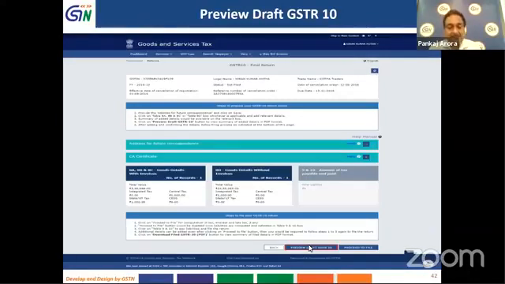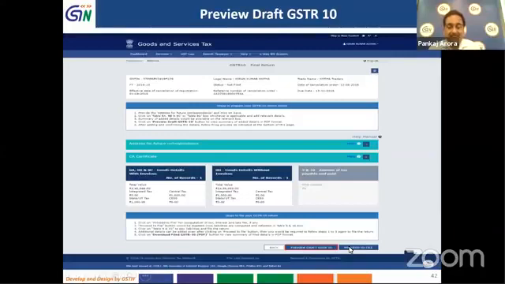And you are required to verify the details, whether all the details entered are complete and correct or not. If there's something needs to be done for modification, you can come back by clicking on back and click on the relevant tab to enter such details and save and make it forward. So here we assume that we have completed all such details.